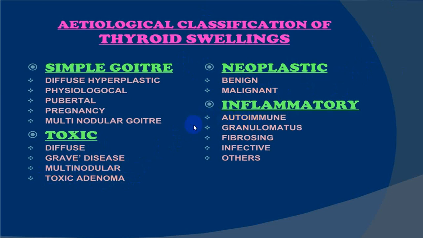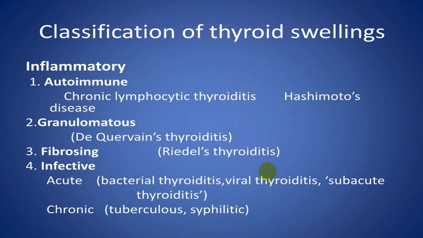Inflammatory can be acute, subacute, chronic. Chronic are usually autoimmune. Subacute are granulomatous. Fibrosing variety is Riedel's thyroiditis, acute is infective, and subacute we call the De Quervain variety. So inflammatory can be autoimmune, granulomatous, fibrosing variety in Riedel's. Granulomatous we call the subacute variety or De Quervain variety, which is usually painful. Fibrosing variety is painless.